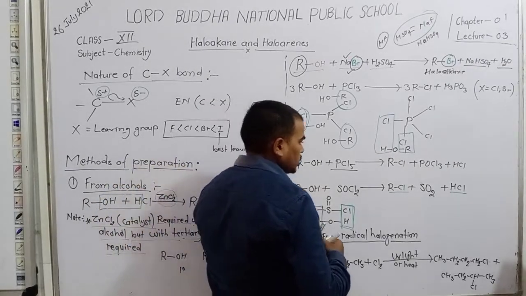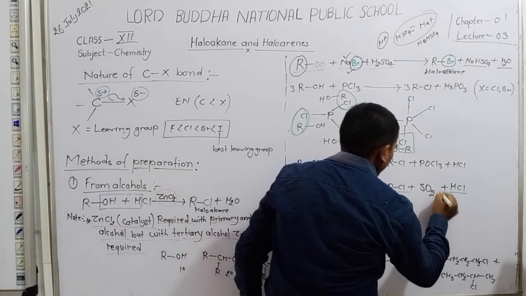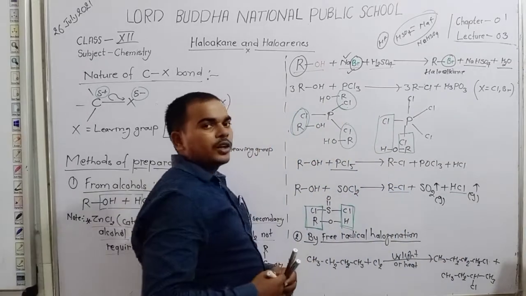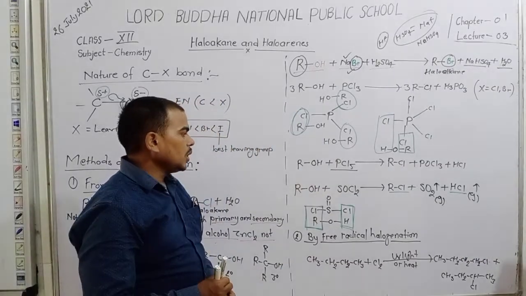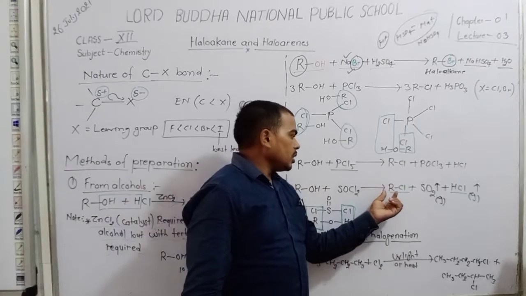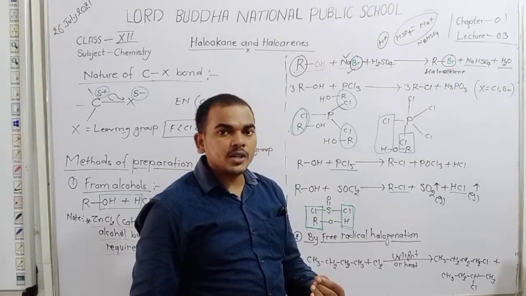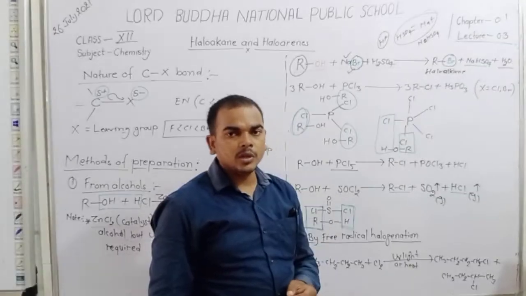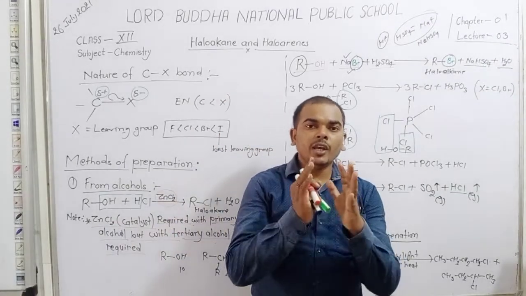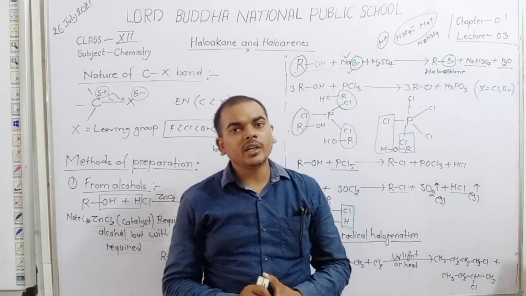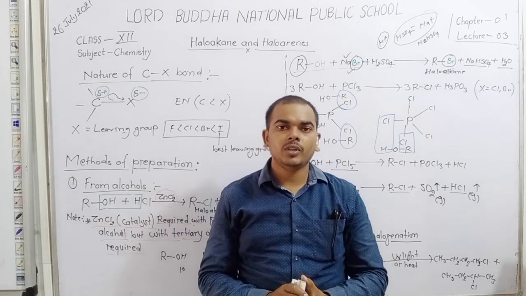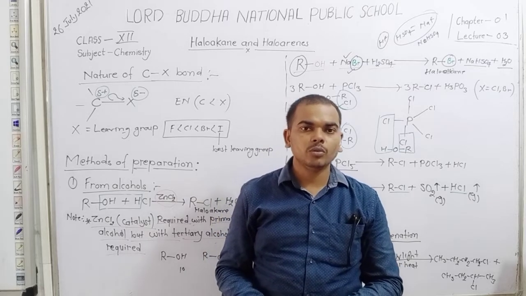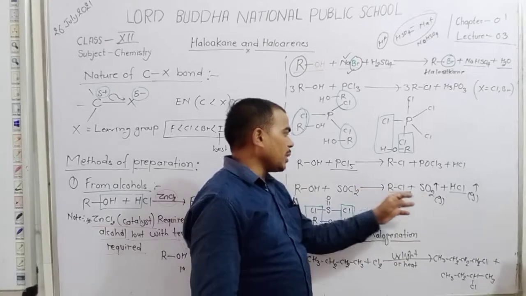Dear student, in this reaction SO2 is a gas, and hydrochloric acid is also a gas. RCl is the main product, but SO2 and HCl are byproducts. Dear student, if in a reaction the byproduct is a gas, then the reaction is known as the best method of preparation of the product.